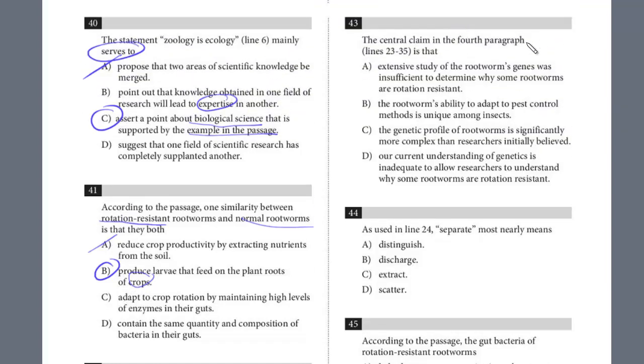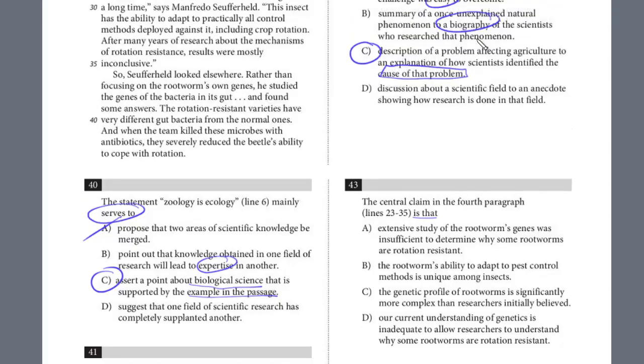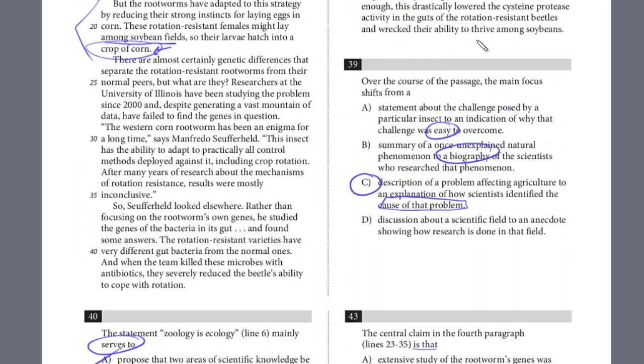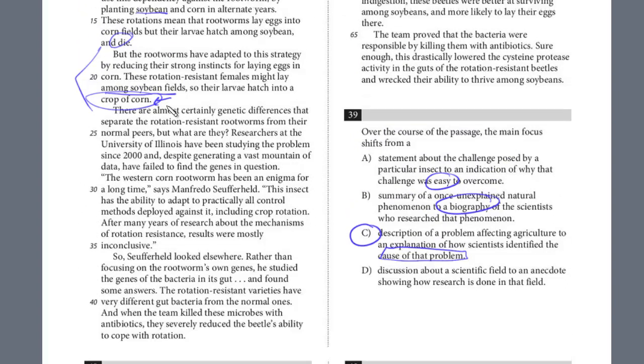The central claim of the fourth paragraph is what? So another function question, they're giving us direction. We look at the fourth paragraph and what is the claim? And so that's 23 to 35. Again, this is how they're describing the problems and how the rotation-resistant rootworms had overcome this, the alternating plant crops in different years. There are certainly genetic differences that separate the rotation-resistant rootworms from their normal peers, but what are they? Researchers at the University of Illinois have been studying the problem since 2000, and despite generating a vast amount of data, they have failed to find the genes in question.